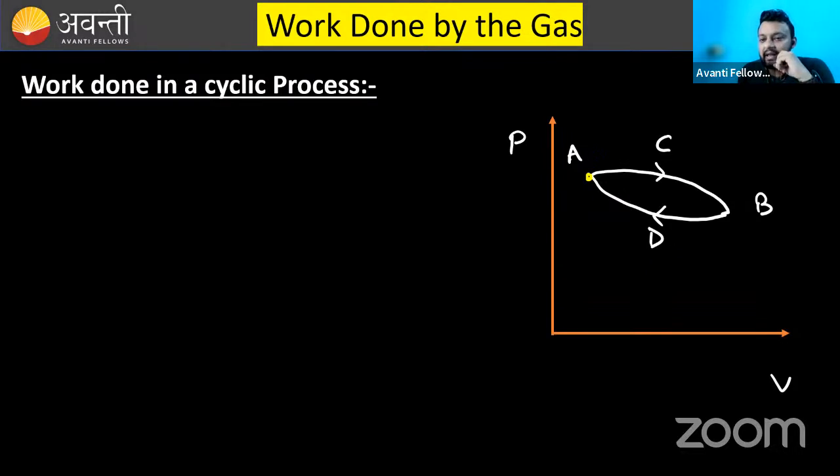So the initial and final states of the system are the same. The initial state is A and the final state is also A. In that case, the process is known as a cyclic process. I think the term is clear. Cyclic process means the initial and final state of the system are the same.